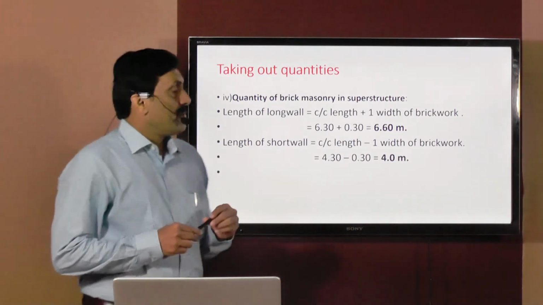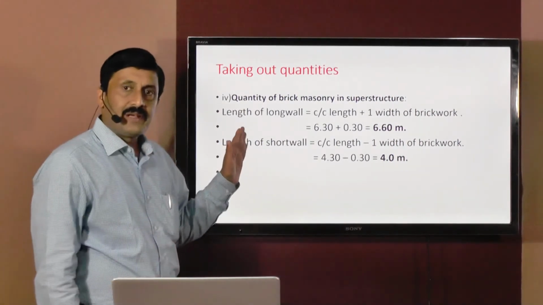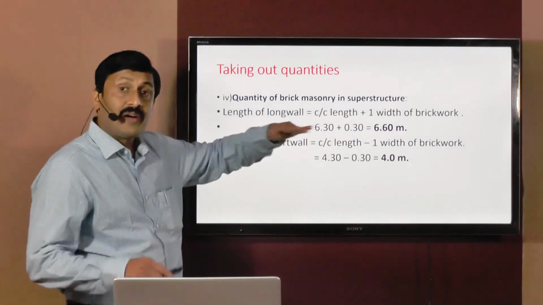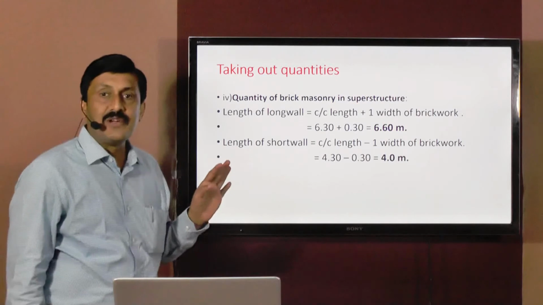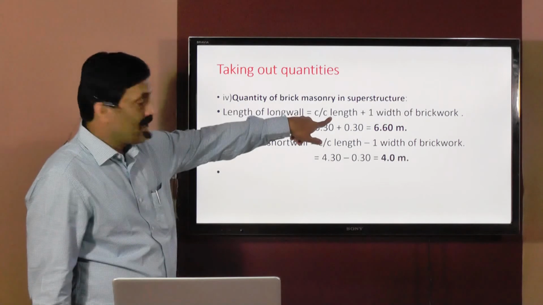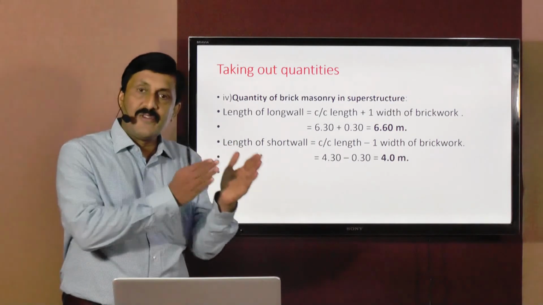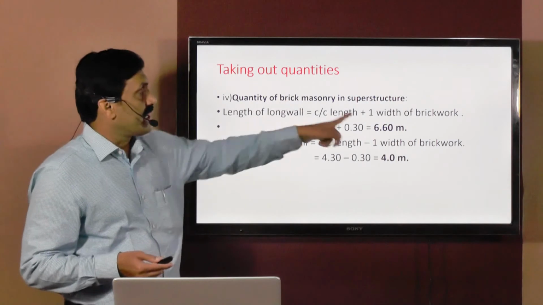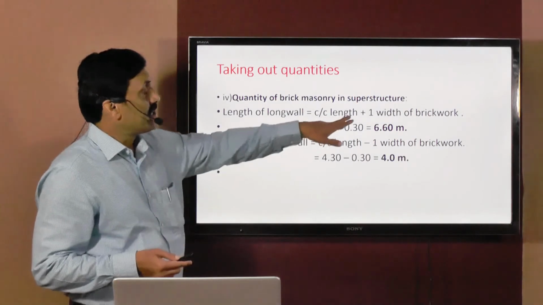Now to calculate quantity of brick masonry in superstructure, again the logic is same, concept is same. Length of long wall will be equal to center length. Now we have come up to the superstructure level, that is at the level for which plan is given to you initially in the problem. So length of long wall is equal to center length of long wall plus 1 width of brickwork. For excavation we added 1 width of excavation. For UCR we added 1 width of UCR. Now for brickwork in superstructure, again concept remains same. We have to add 1 width of brickwork in superstructure. Center to center length will not be changed.